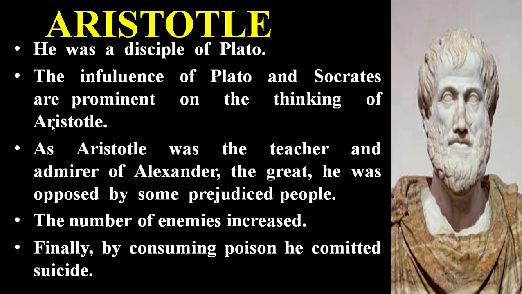As Aristotle was the teacher and admirer of Alexander the Great, he was opposed by some prejudiced people. The number of enemies increased. Finally, by consuming poison, he committed suicide.